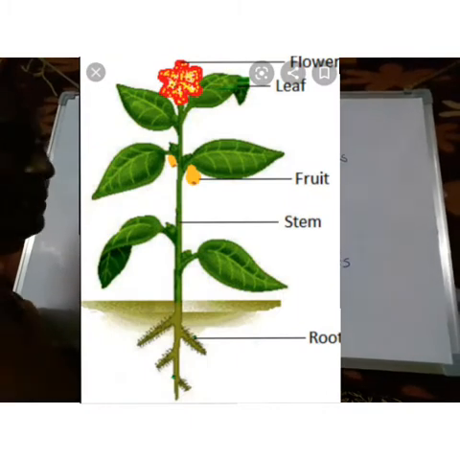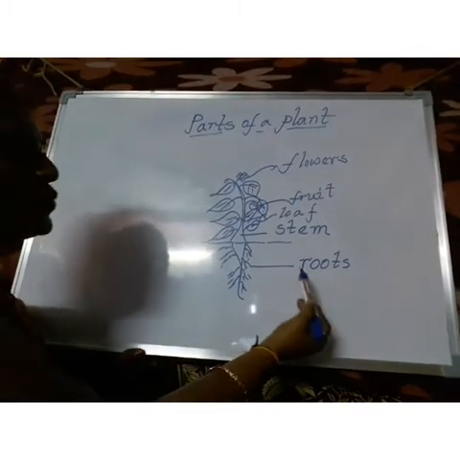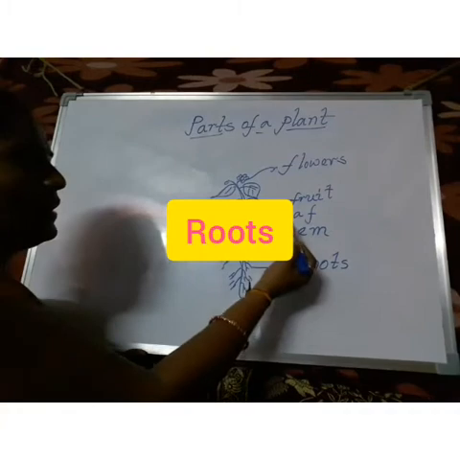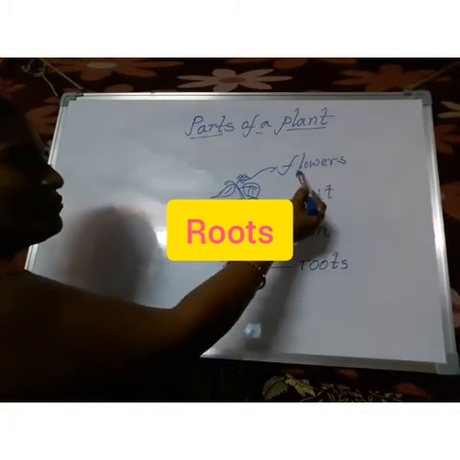These are the main parts of a plant: roots, stem, leaf, fruits and flowers.